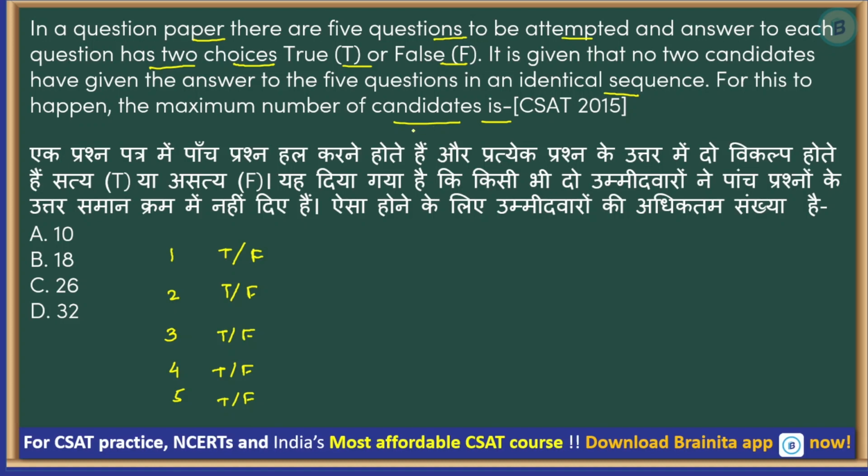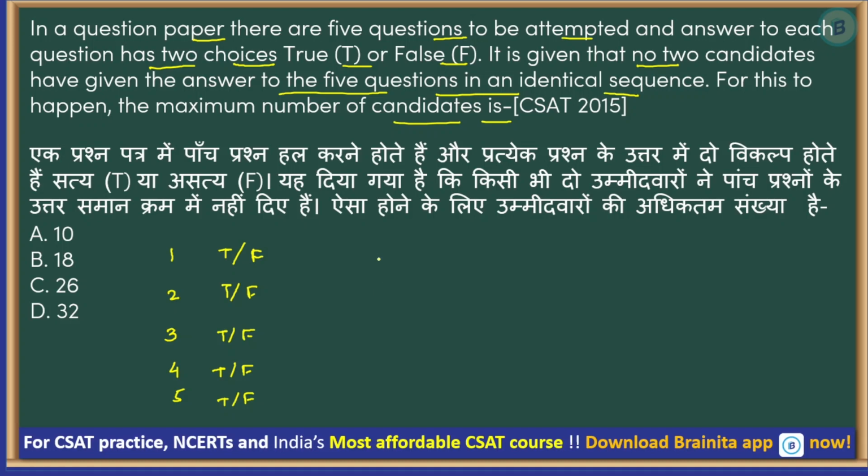Understand the question first. कि उन्होंने बोला है कि for every question answer can be only true or false, right? And there are 5 such questions. There can be only certain number of maximum candidates which can appear for this exam if all of them have to give the completely distinct answers, right? And that number is going to be the number of candidates, maximum number of candidates where the repetition doesn't happen, right? So no 2 candidates have given identical sequence to all the 5 questions.